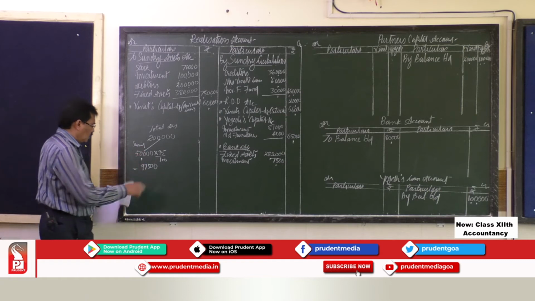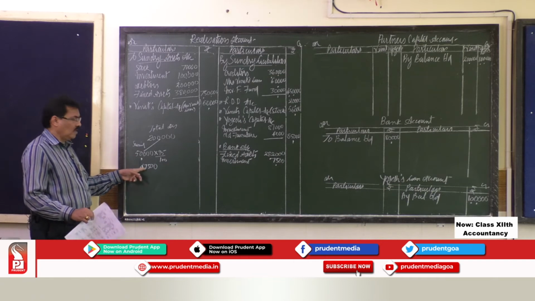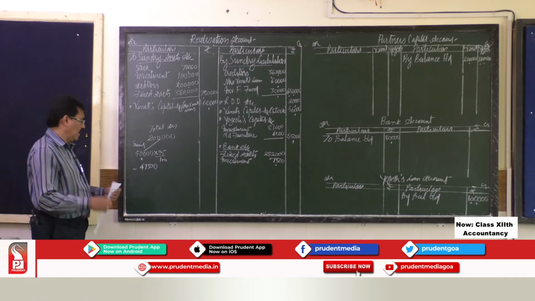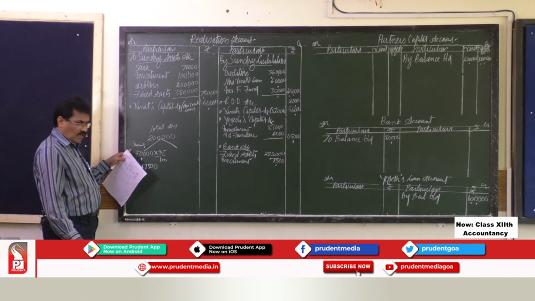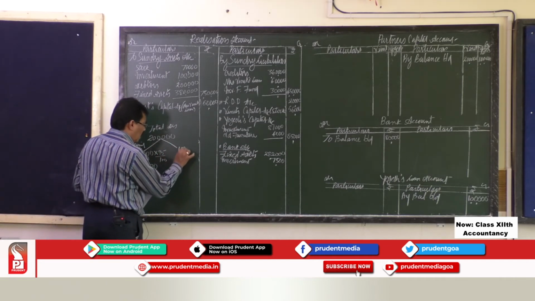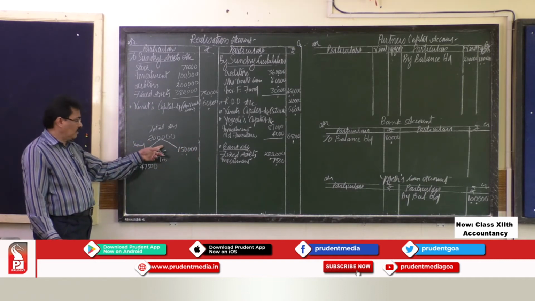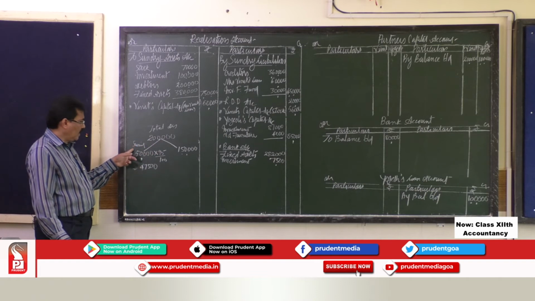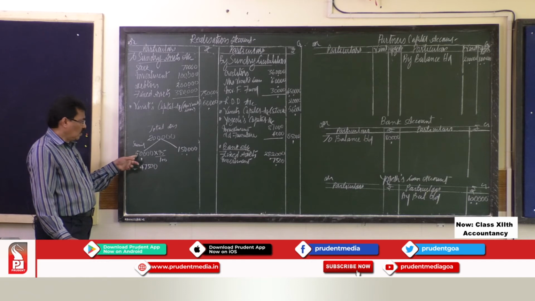Now 2,500 you minus from 50,000, what you get is 47,500. Then out of 2 lakh total debtors, one of the debtors is Sunil, he was supposed to pay 50,000. Remaining debtors are 1,50,000. So we gave him 5% discount, means he gave you the money of 47,500.